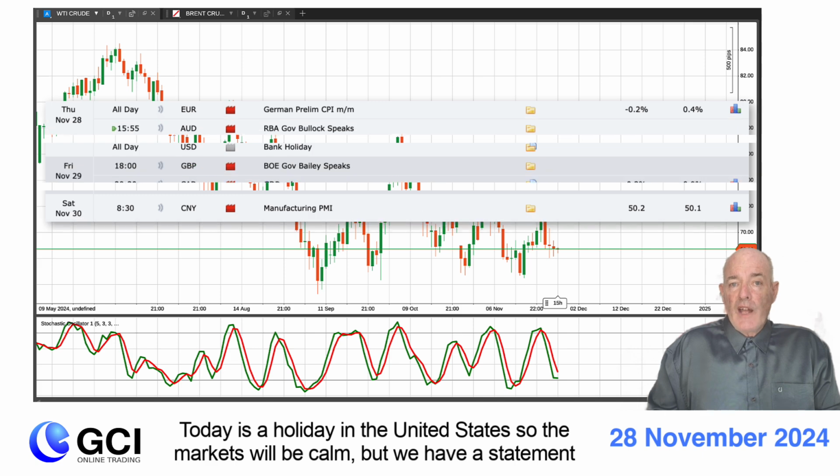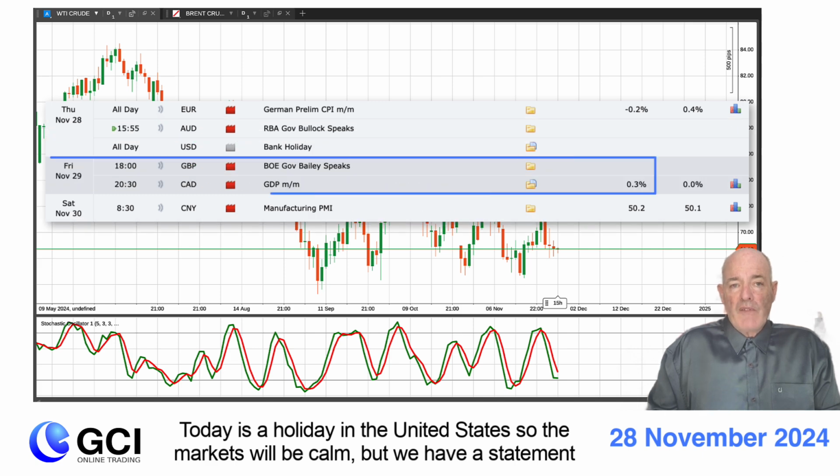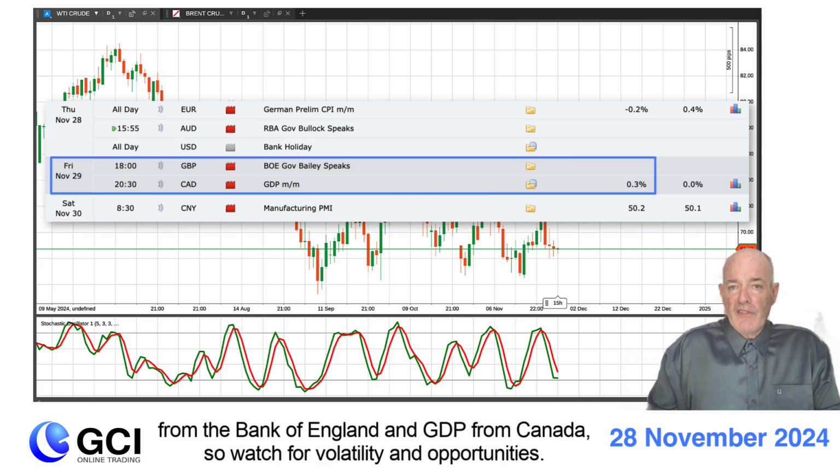Today is a holiday in the United States, so the markets will be calm, but we have a statement from the Bank of England and GDP from Canada, so watch for volatility and opportunities.